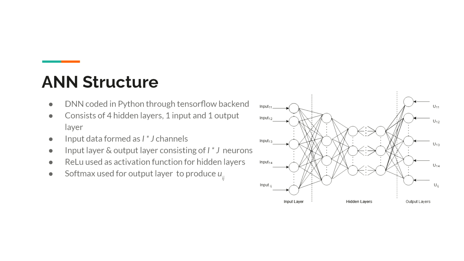So the structure of our neural network is coded in Python using a TensorFlow backend. It consists of 4 hidden layers, one input layer, and one output layer. Our input data is formed as I times J channels. The input layer and output layer consist of I times J neurons. ReLU is used as the activation function for hidden layers, while softmax is used for the output layer to produce the probabilities of our U_ij.